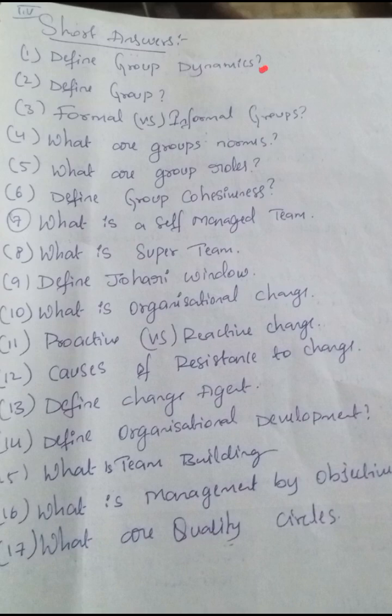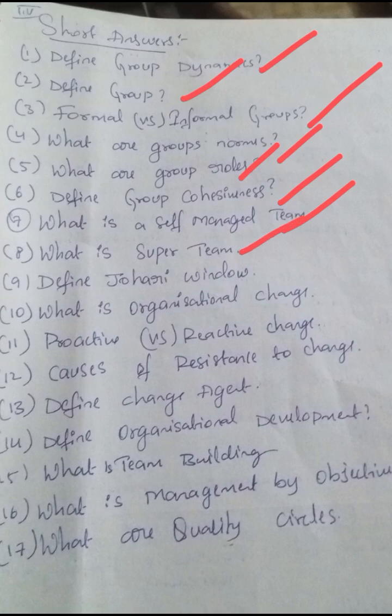Here: define group dynamics, define group, formal and informal groups, what are group norms, what are group roles, define group cohesiveness, what is a self-managed team, what is a super team, define Johari window, what is organizational change, proactive versus reactive change, causes of resistance to change, define change agent, define organizational development, what is team building, what is management by objectives?